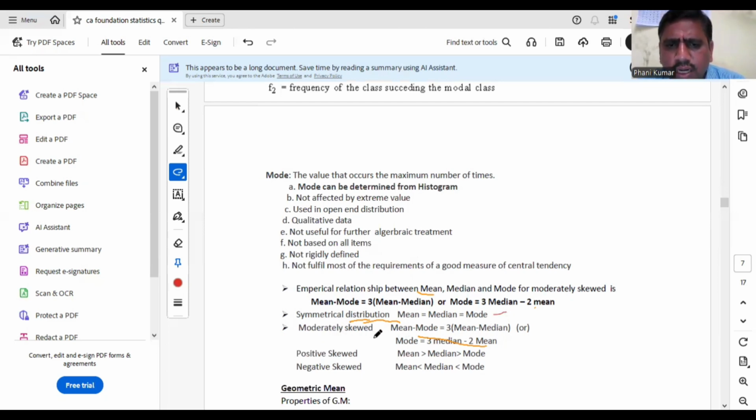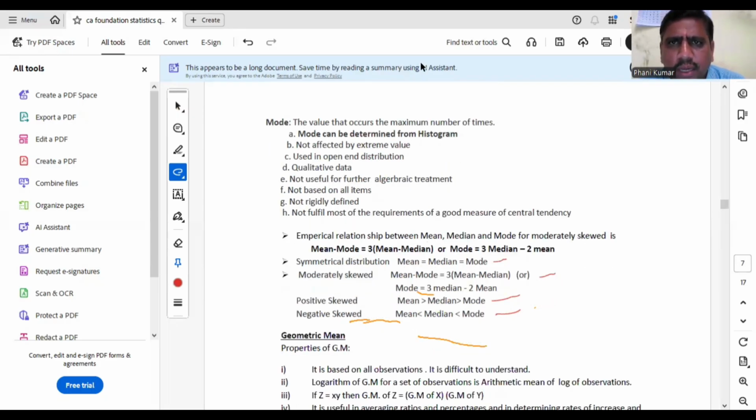If it is moderately skewed, we have discussed the relation: mean minus mode equals 3 times of mean minus median, or mode equals 3 median minus 2 mean. If it is positively skewed, mean is greater than median, which is greater than mode. Negatively skewed means mean is less than median, which is less than mode. Okay. Next, coming to geometric mean.